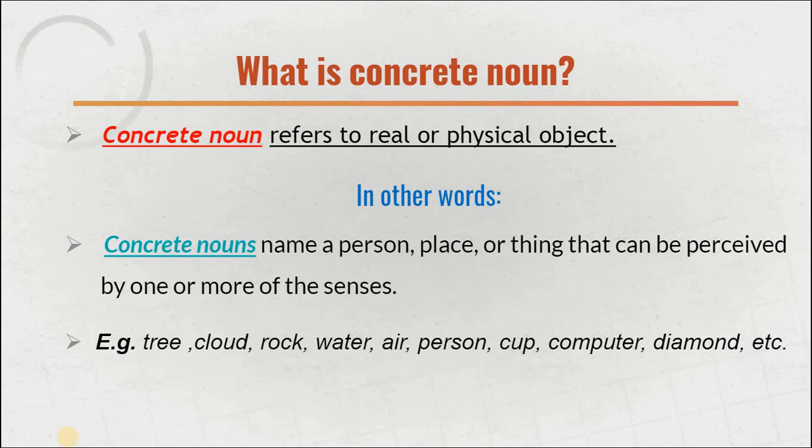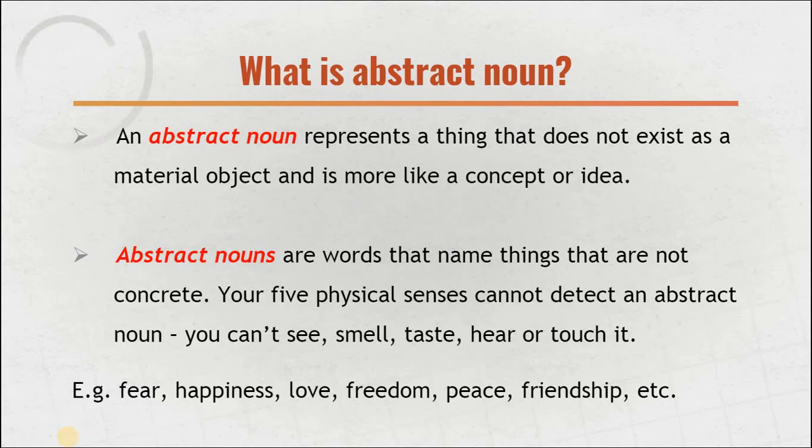If we talk about the tree, the tree can be seen, the tree has a body, the tree can be touched. Like we say cloud. Cloud may or may not be touched because it's high in the sky, but you can see it has a physical object. A rock has appearance, a physical body. All those things which have a body are named concrete nouns.